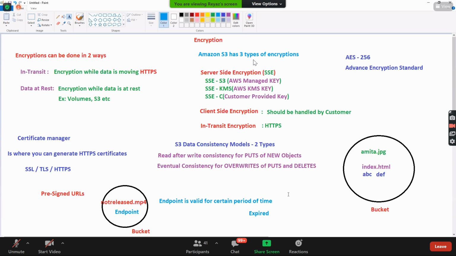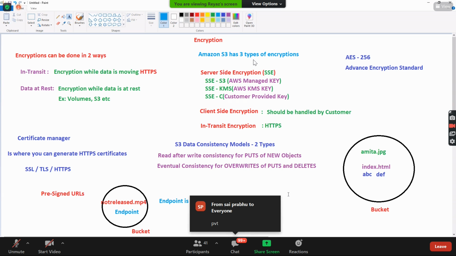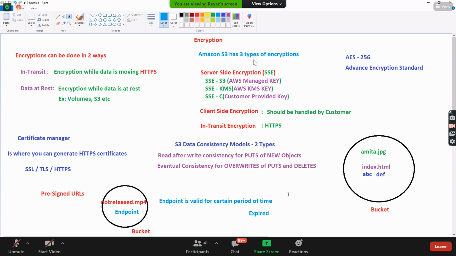By default, buckets are private. So you can still give access, like some buckets can be accessed by someone and some buckets cannot be accessed by someone. You remember IAM policies, the same way you have bucket policies also, where you can go and restrict the object or the entire buckets.